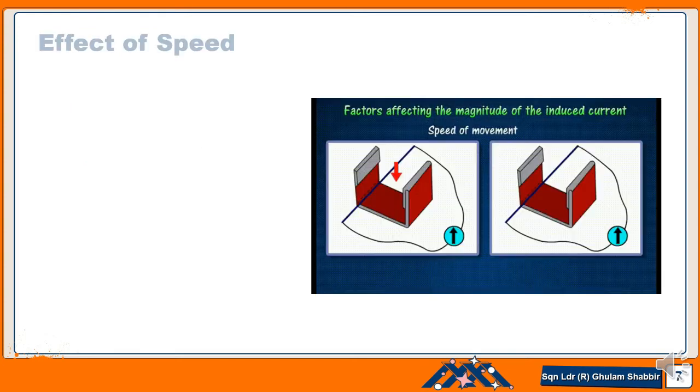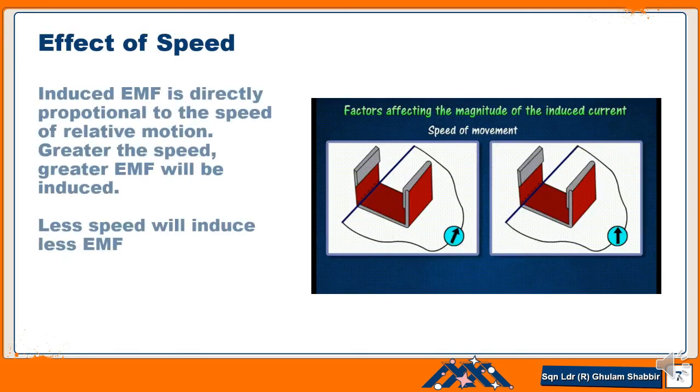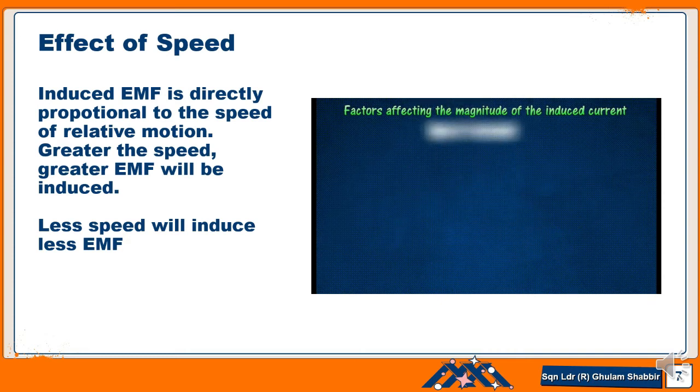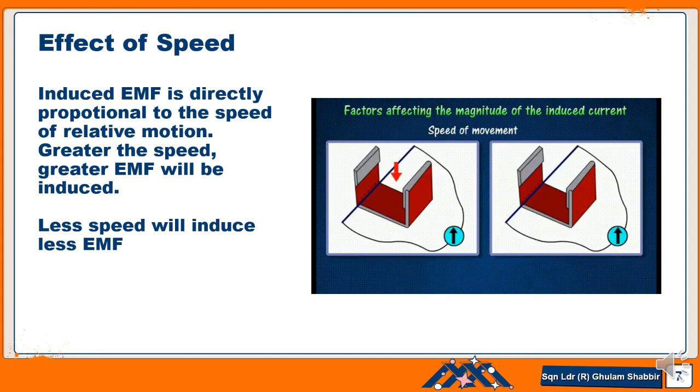Now dear students, of the three factors which affect it, one is speed. So induced EMF is directly proportional to the speed of the relative motion. Greater the speed, greater EMF will be induced, or less speed will induce less EMF. In the picture, the first portion shows that there is small speed, so less EMF is induced.